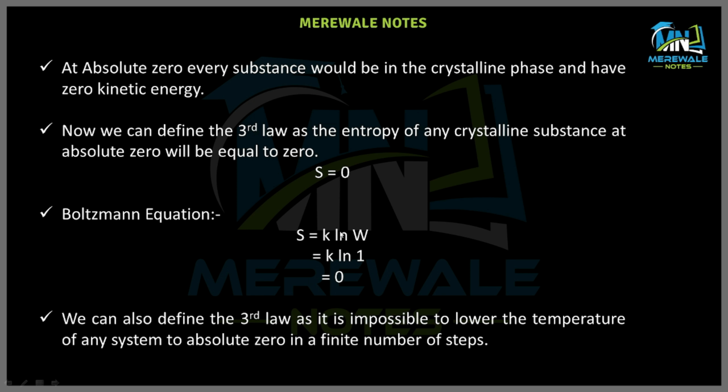So this has been proved with the help of the Boltzmann equation: the entropy of any crystalline substance at absolute zero, meaning 0 Kelvin or minus 273.15 degrees C, will be equal to 0. We can also define the third law of thermodynamics in another way: it is impossible to decrease the temperature of any substance or body to 0 Kelvin or minus 273.15 in a finite number of steps, as it requires an infinite number of steps.